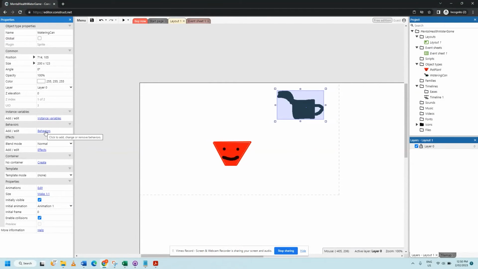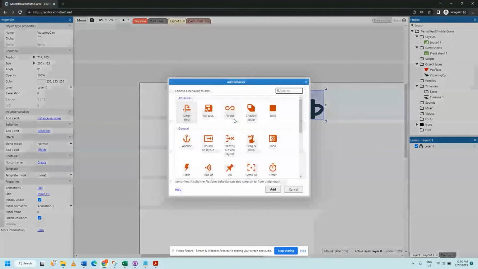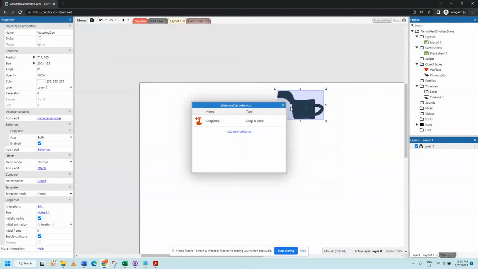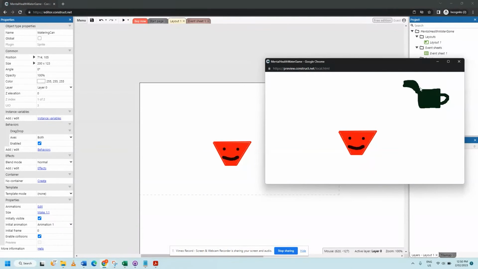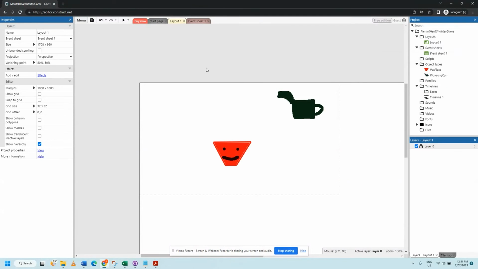Then going to go add a behavior to this watering can and give it the drag and drop behavior here. So now check this out. I can now move this around. Isn't that amazing? Why has it stopped now? There we go. My keypad's not working as well.